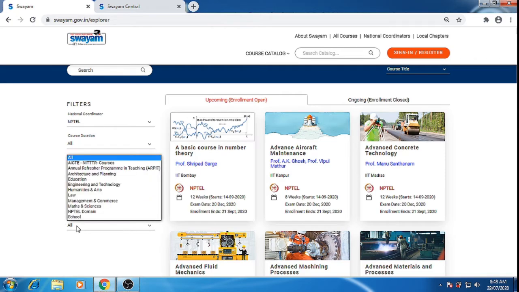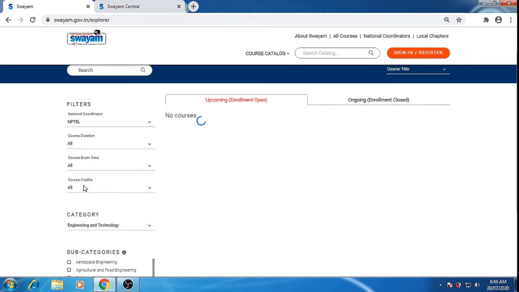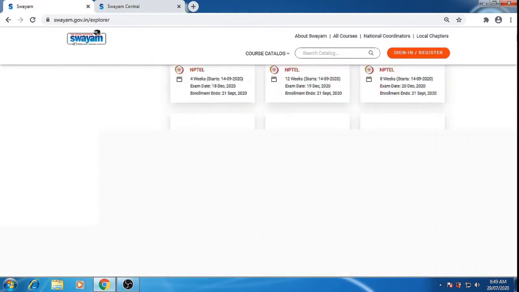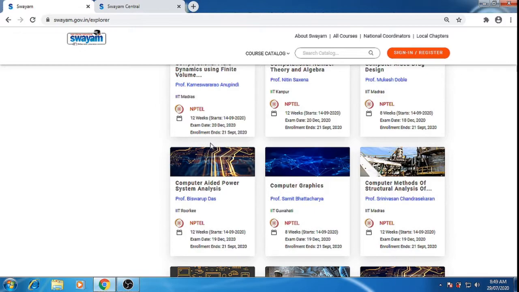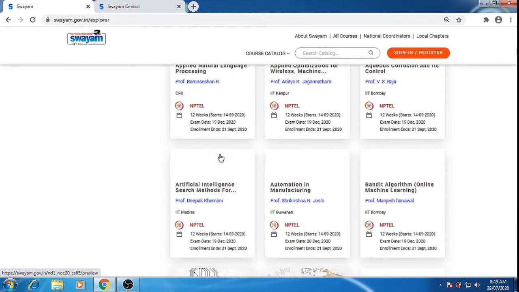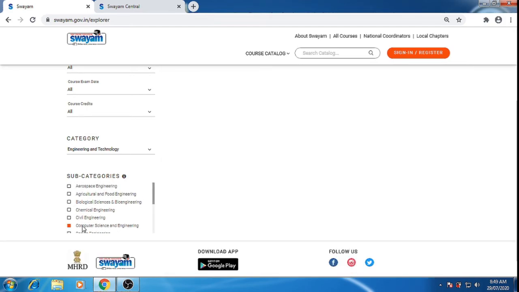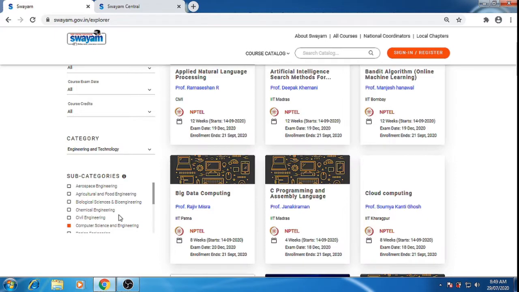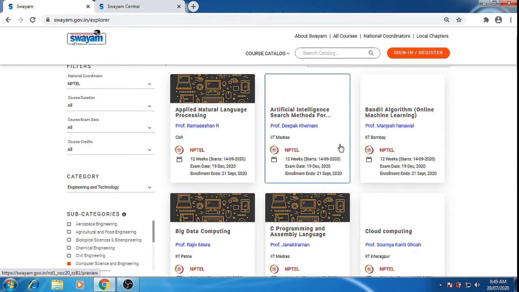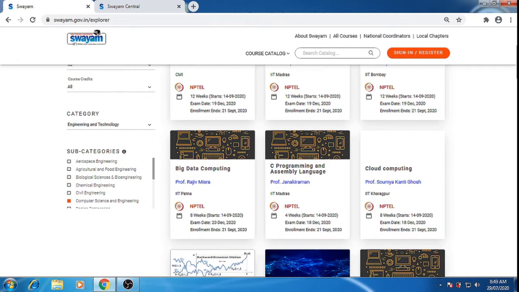Now we move towards the category. If I want to sort the courses according to engineering and technology, when I select that filter, I will get all the courses in engineering and technology. Here we have subcategories, branch wise. A number of branches are available here. If we want to go for computer science engineering, for example, I will click on computer science and engineering and get all the courses available under that stream.